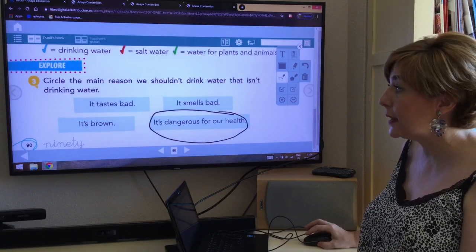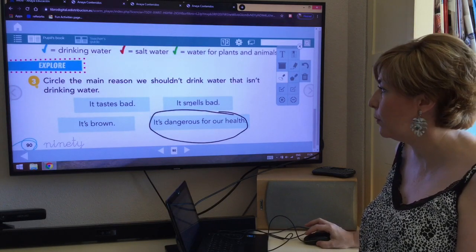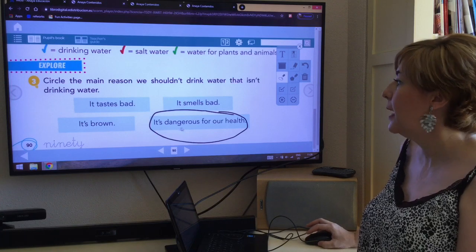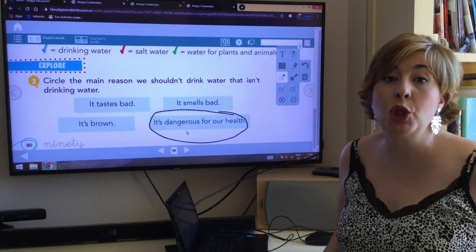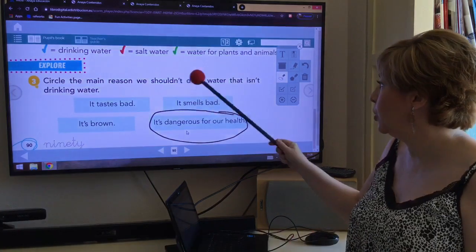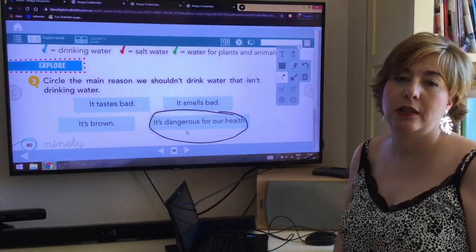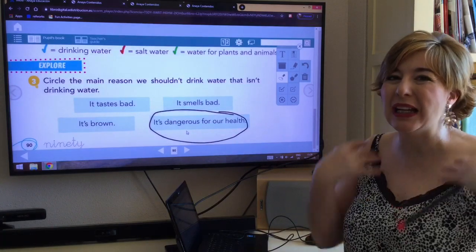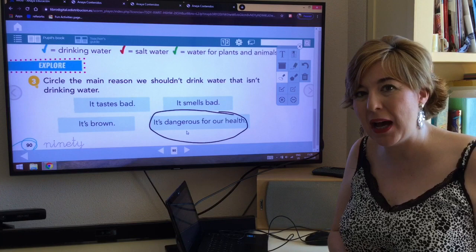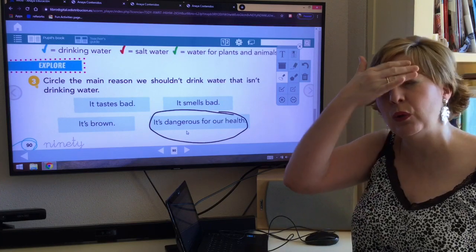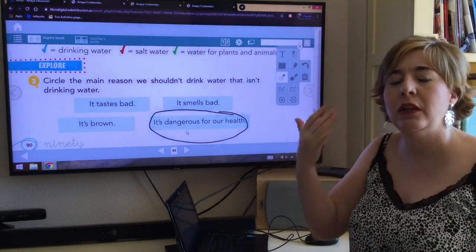Is this correct? Yes. But this is the most important reason why we shouldn't drink water that is not drinking water, because we can get very, very sick with our stomach, or even we could have a temperature, different things.